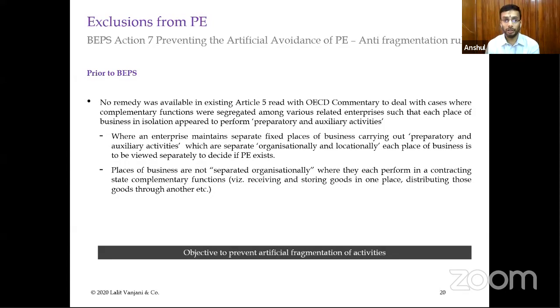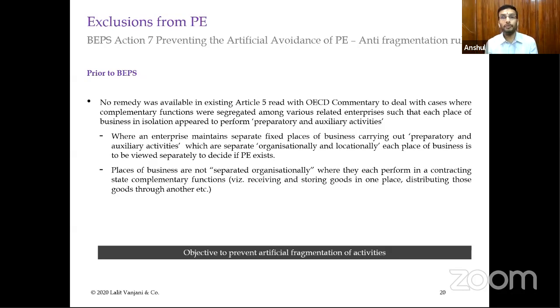Say, for example, one liaison office is only processing cheques, one liaison office is only analyzing the creditworthiness of the deposit seeker or the loan seeker. They were doing the credit analysis. Then there will be another liaison office which will be catering to the follow-ups of the payment. So if you see each individual activity, probably you would consider it preparatory and auxiliary in nature. But if you combine those activities, the smaller parts of the banking transaction clubbed together, the core business is being carried out from the source country.